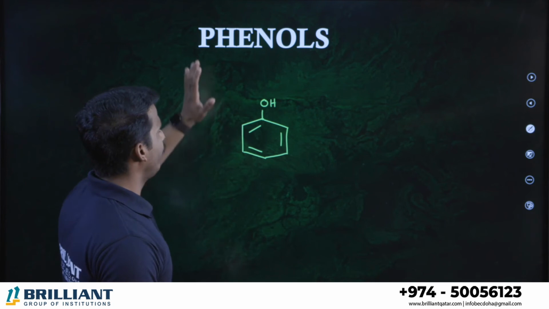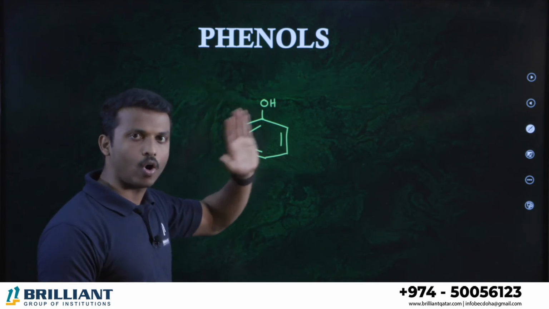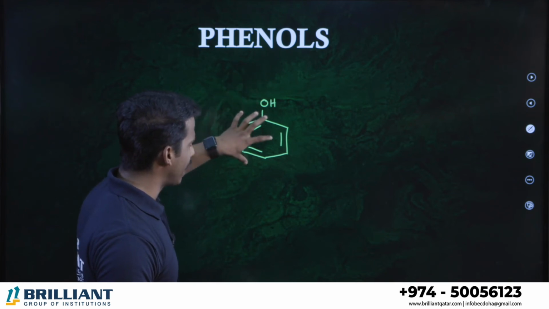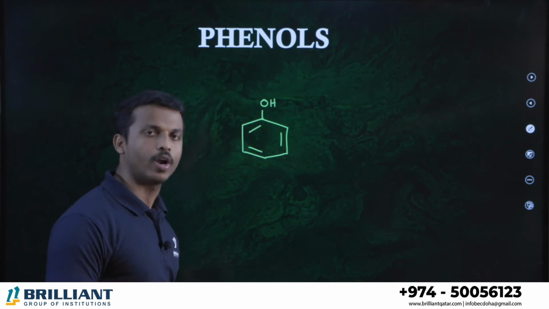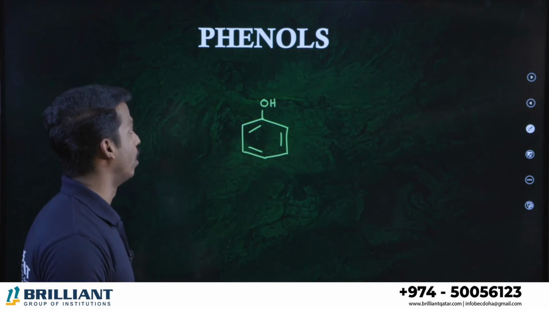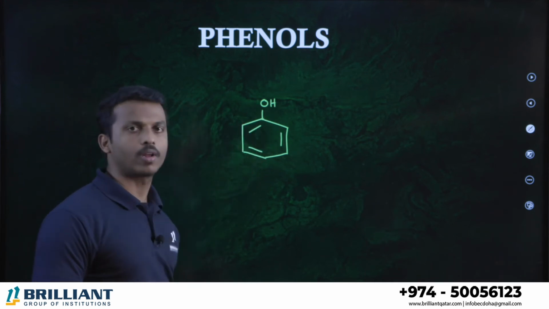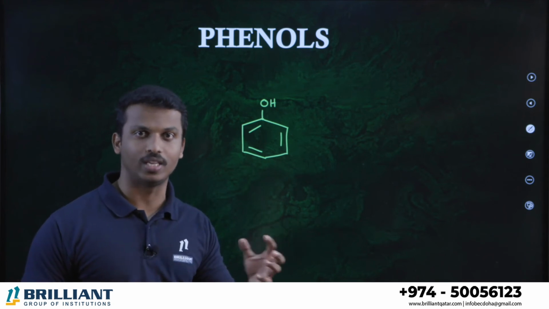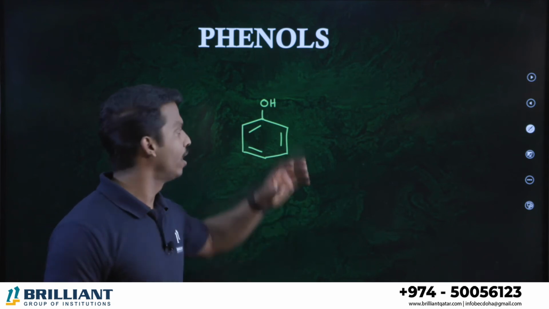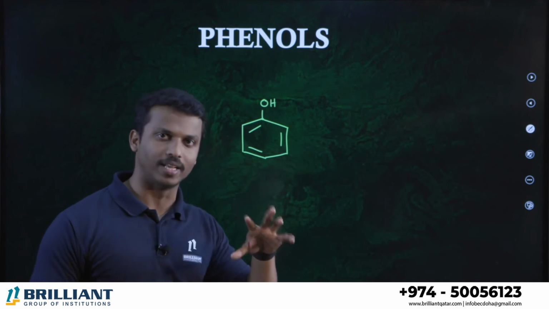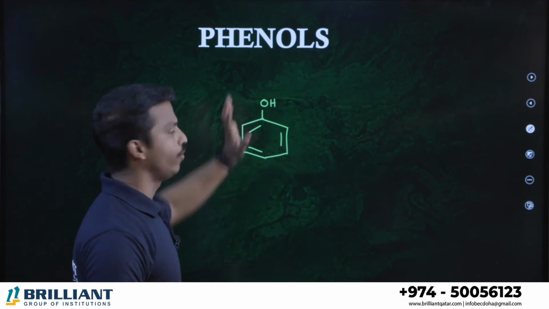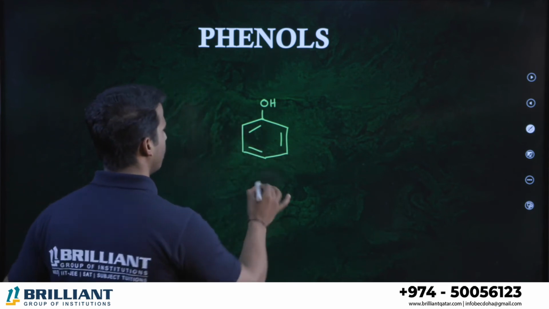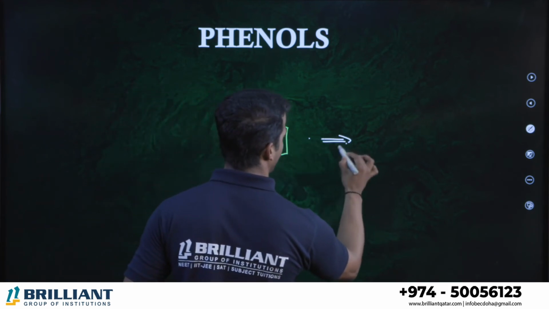So phenol is actually a common name, where an alcohol group directly on a benzene ring is called what? Phenol. Okay, phenol. Or you know, the OH group, we will call it as what? Hydroxy group. OH group is called hydroxy. Hydrogen and oxygen, right? Hydroxy, which is on a benzene. So hydroxybenzene, that also we can call phenol. So phenol is nothing but benzene with OH. Okay, benzene with OH, this compound is known as what?